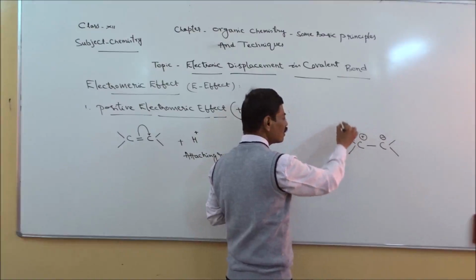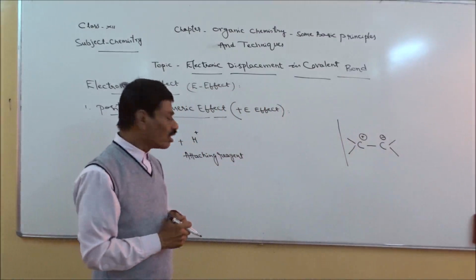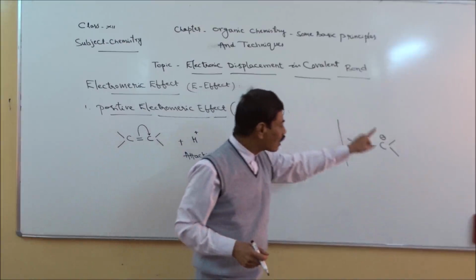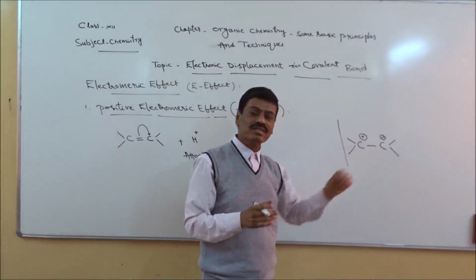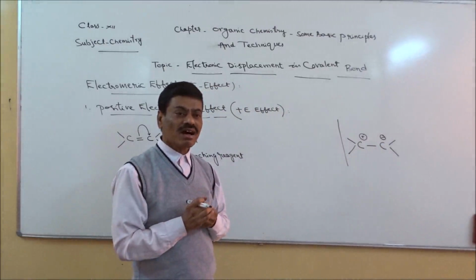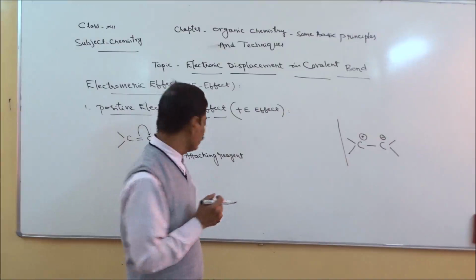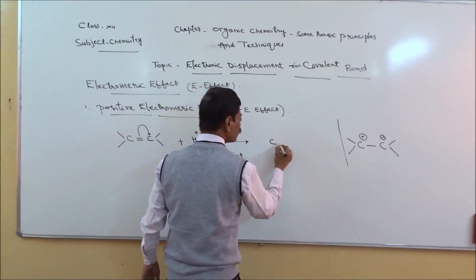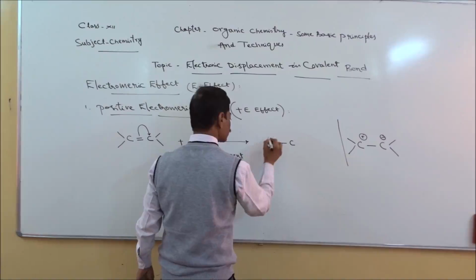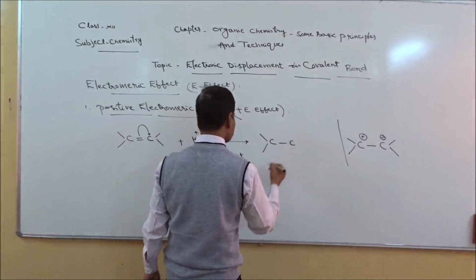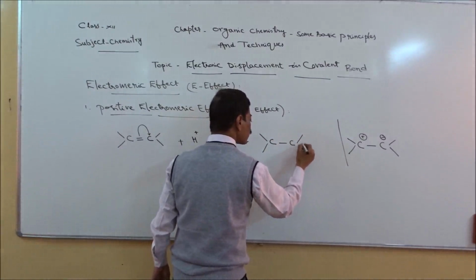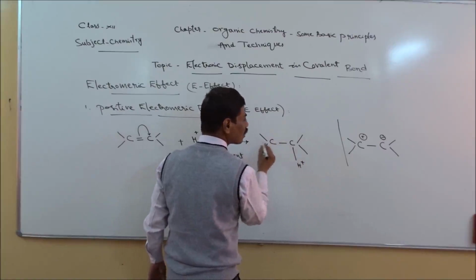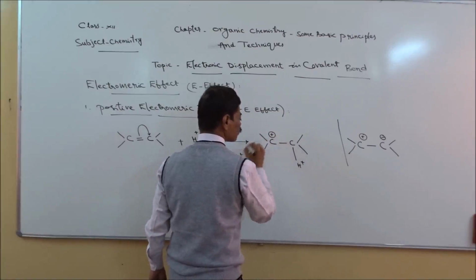Means polarity is developed. The attacking reagent has a positive charge, so it will attack the carbon which has a negative charge, because opposite charged particles or opposite poles will attract each other. As a result, we are going to get a compound with a particular charge, means it is nothing but an ion. This is the product with a particular charge. The charge is nothing but positive.